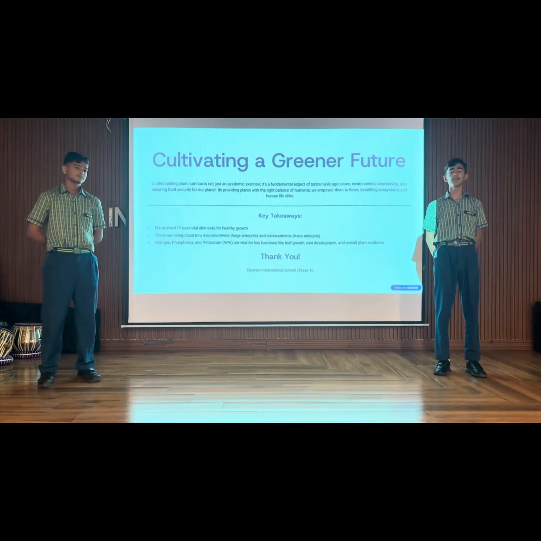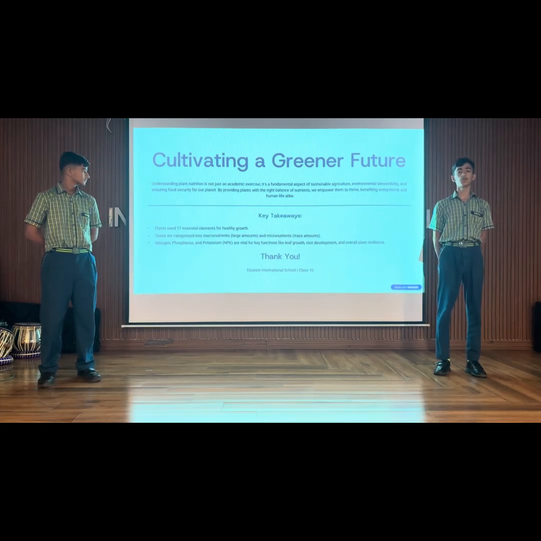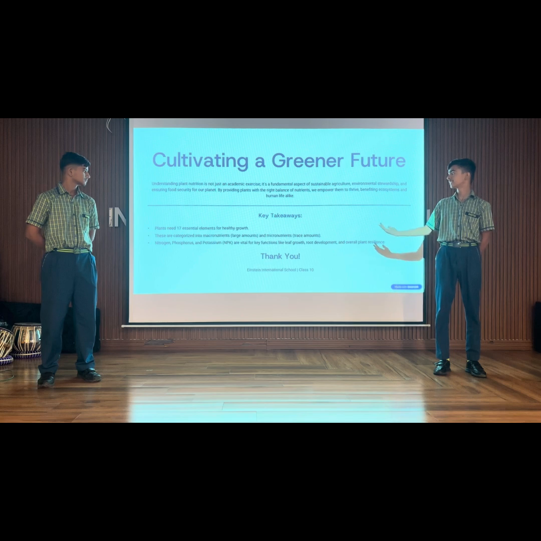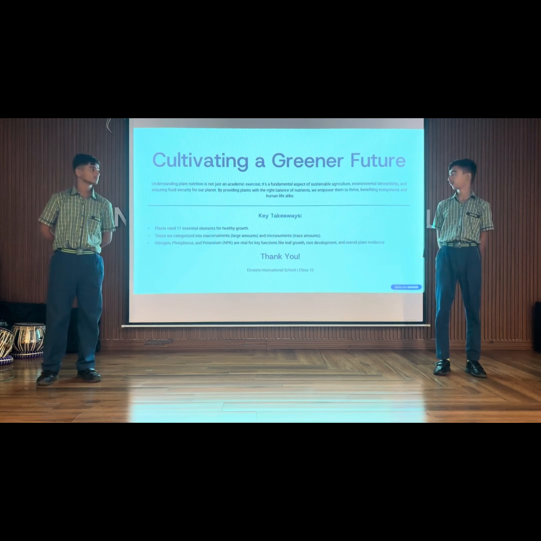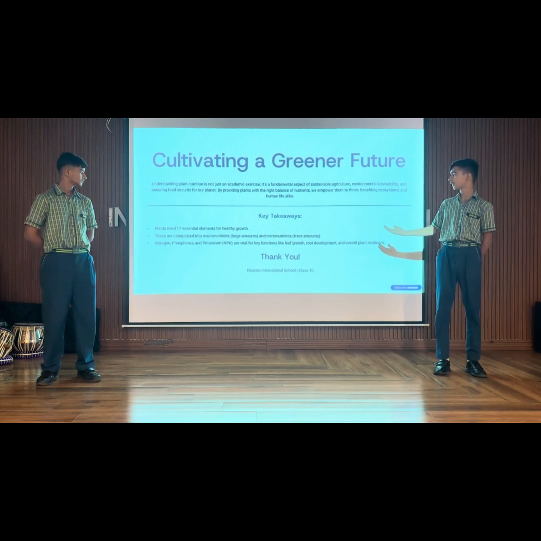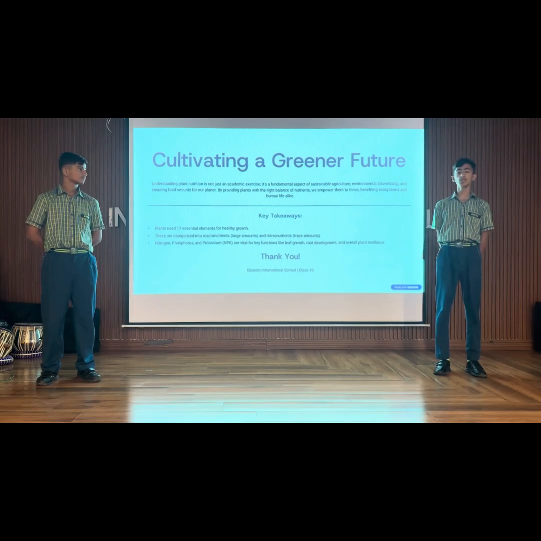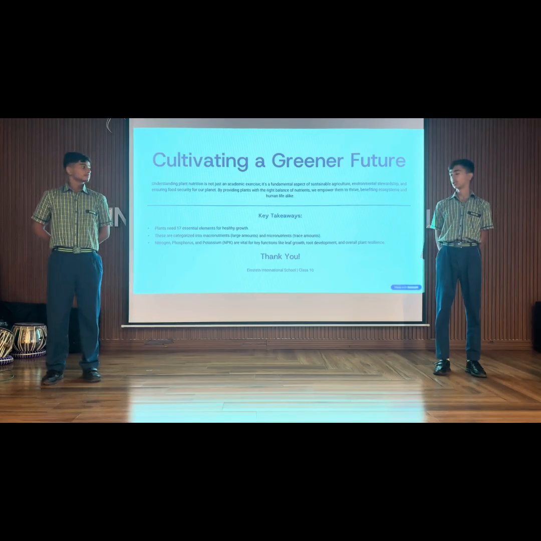The main key takeaways for nutrition in plants are: plants need 17 essential elements for healthy growth. They are categorized into macronutrients, needed in large amounts, and micronutrients, needed in trace amounts. Nitrogen, phosphorus, and potassium, or NPK, are vital for key functions like leaf growth, root development, and overall plant health.